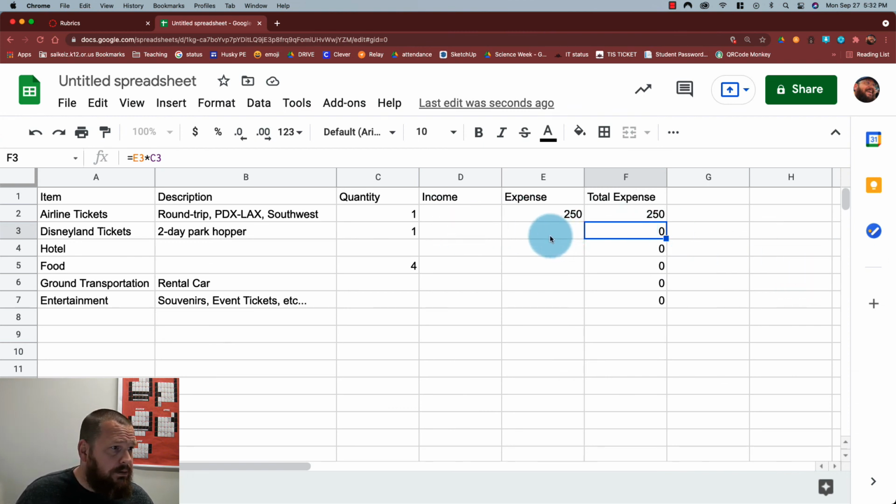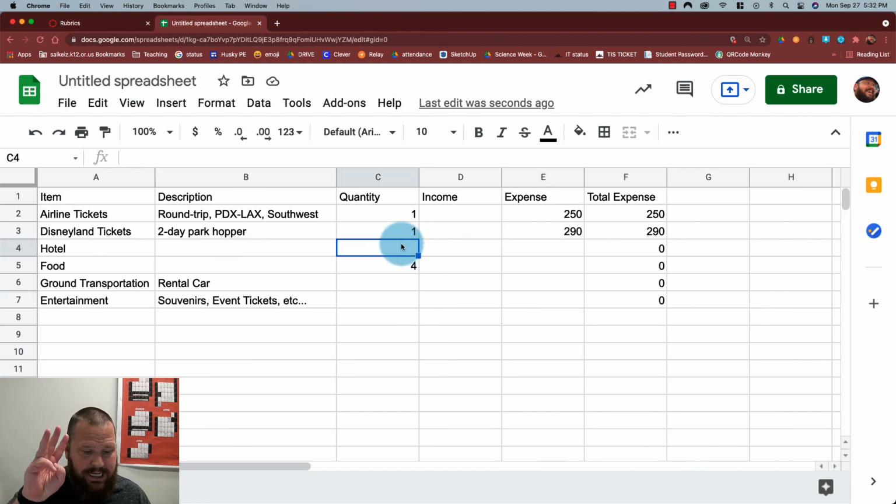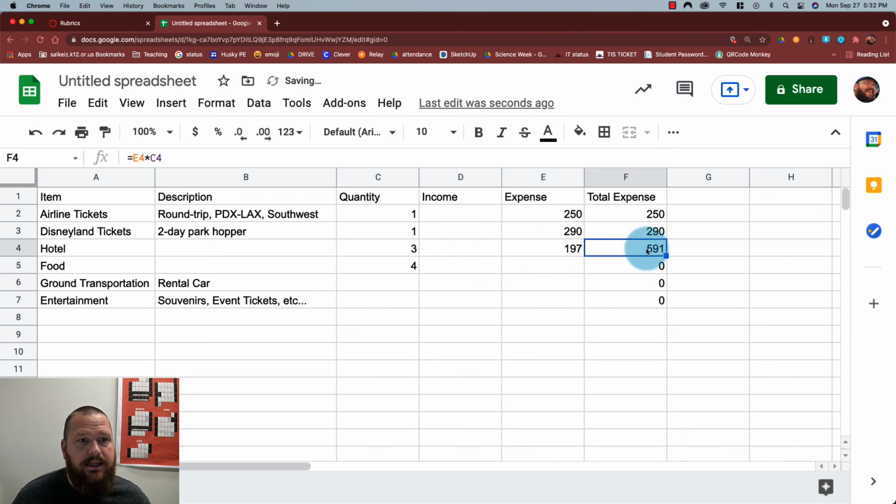Okay, so let's put in some other quantities. So the expenses. The Disneyland ticket is actually going to cost us $290 for a 2-day park hopper ticket. The hotel, we're going to stay 3 nights, and it's going to cost $197 a night. You see that? Because the formula is already in there, the math works out. Even though it's $197 a night, I multiplied it by the quantity of 3, and it's $591 total.